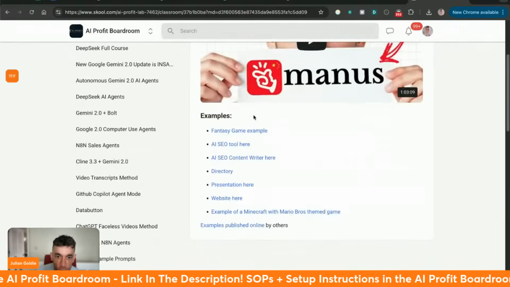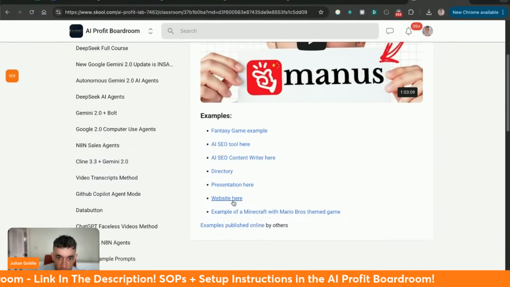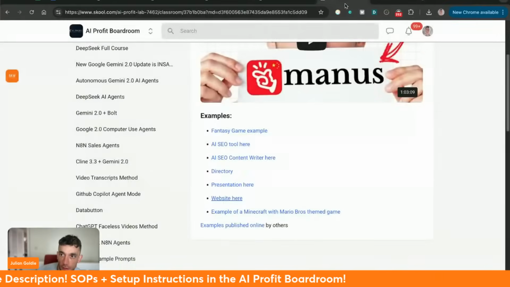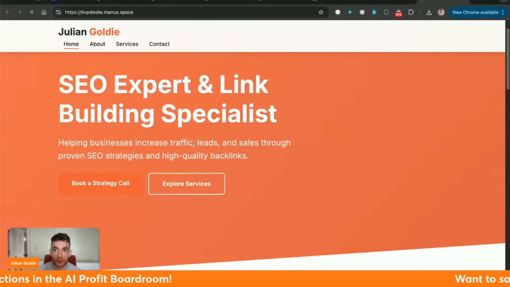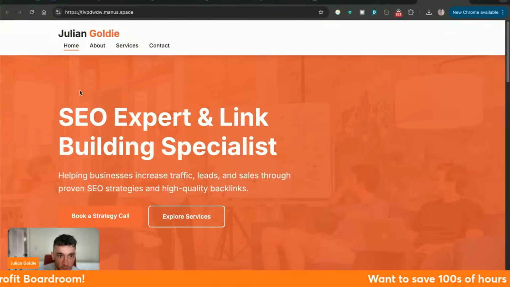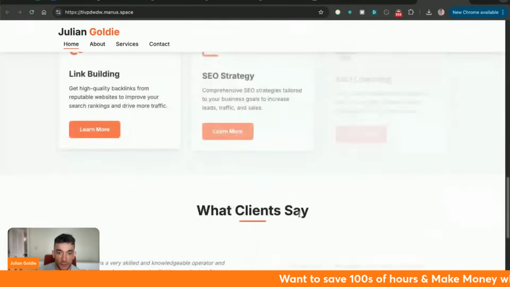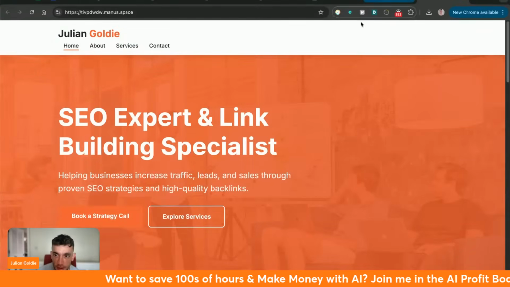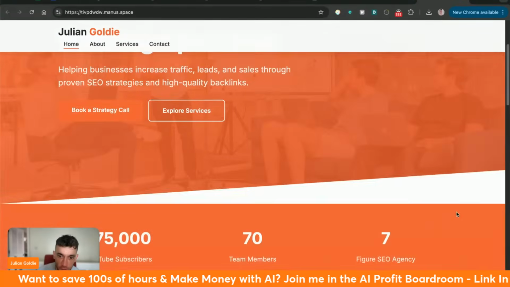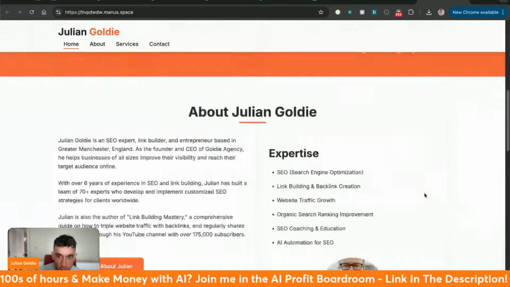So we actually ran the same prompt with Manus previously, which I think is $200 per month to use the AI from Manus. This is what it came back with, which is not bad. It's not bad at all. Probably still better than the original website that I have. But you see how it's using basic stock images and there's nothing really customized to me.